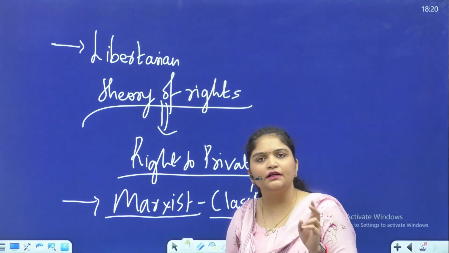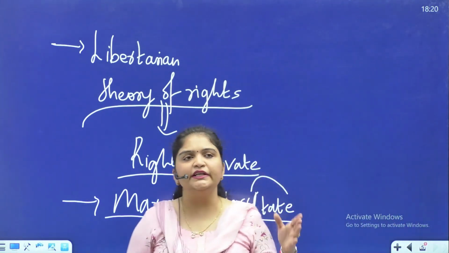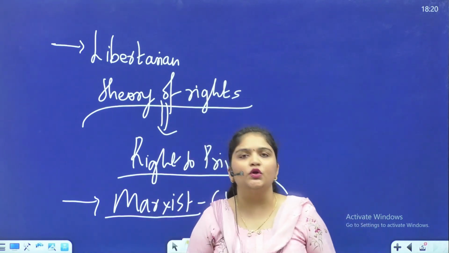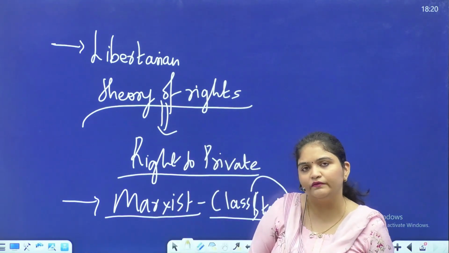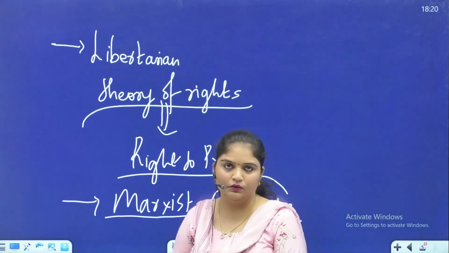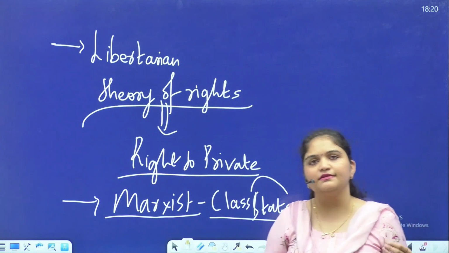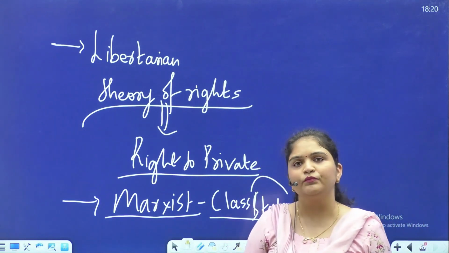So Marxists say, firstly, obviously, complete abolition of private property, and they don't believe in the concept of rights. Rights is more within the liberal tradition only. So they don't believe in the concept of rights because they consider the state as an instrument of class exploitation.